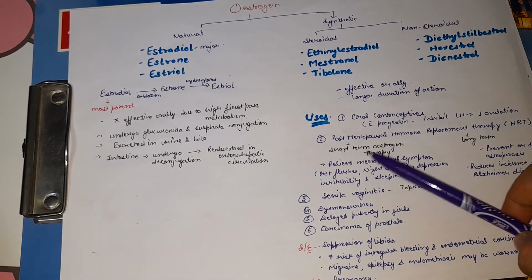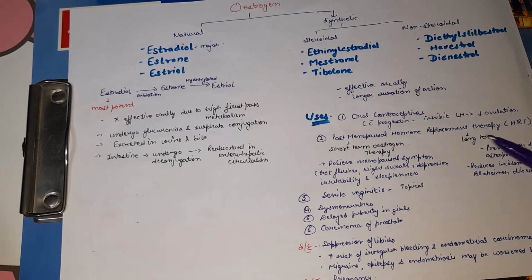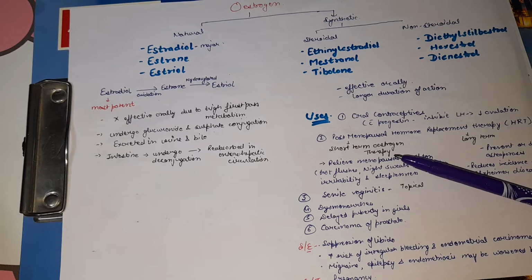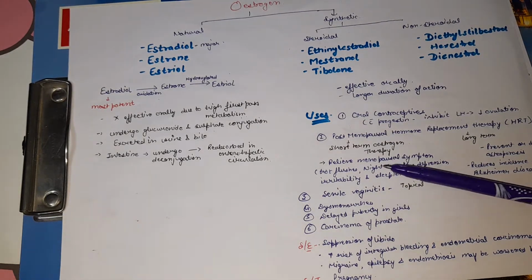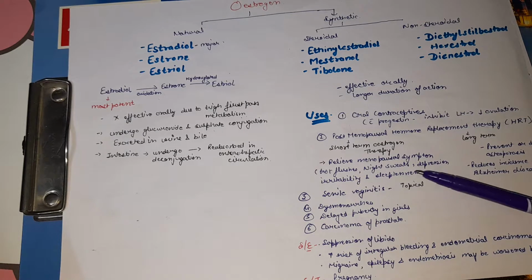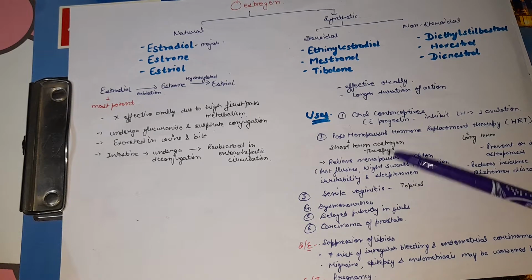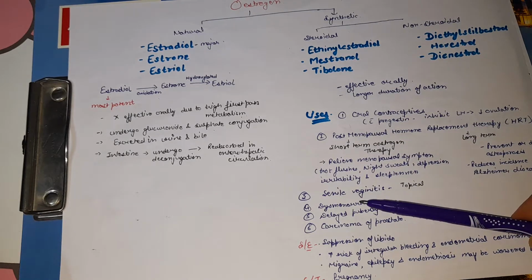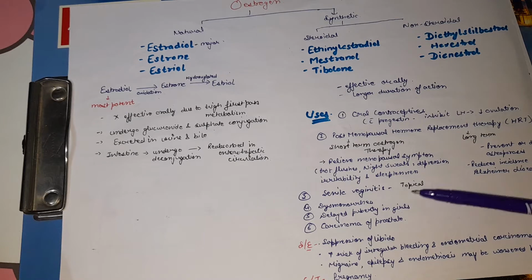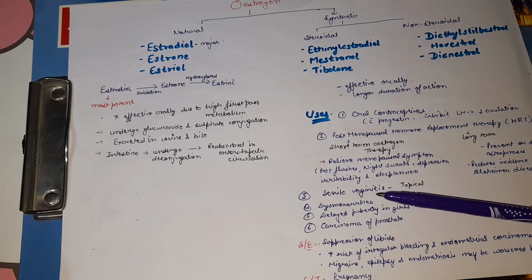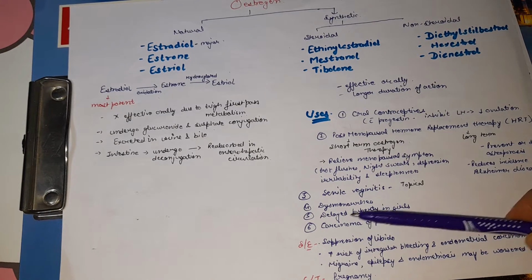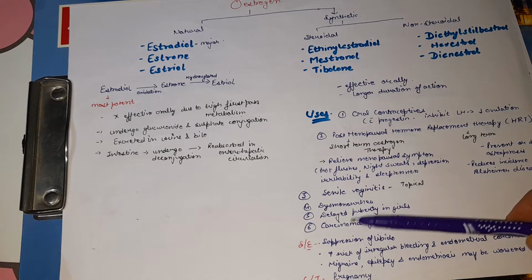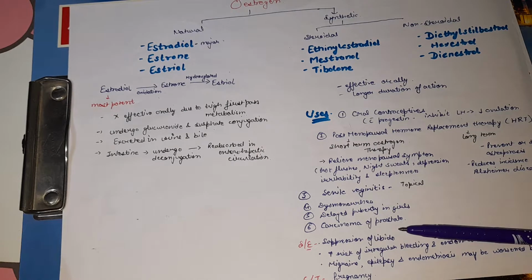HRT is of two types: short-term estrogen therapy and long-term therapy. In short-term estrogen therapy, they help in the relief of menopausal symptoms. In menopause, there are symptoms like hot flushes, night sweats, depression, irritability, and sleeplessness. So for short-term therapy, estrogens help in relieving these symptoms. Next, for the treatment of senile vaginitis, they are used in topical preparation. Dysmenorrhea. Next, they are used in girls where there is delayed puberty. Next, they help in the treatment of carcinoma of prostate.